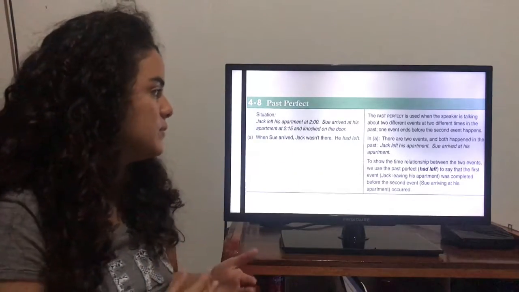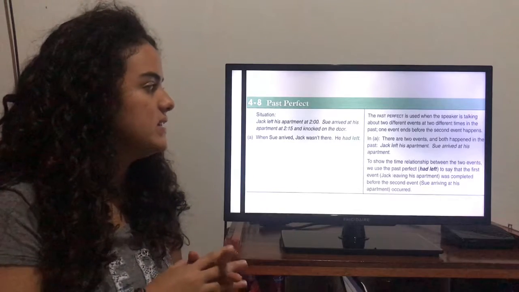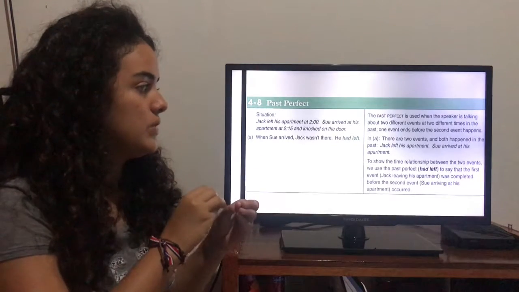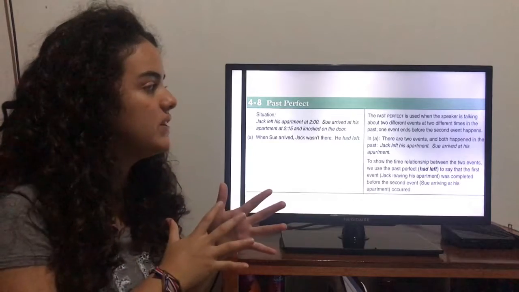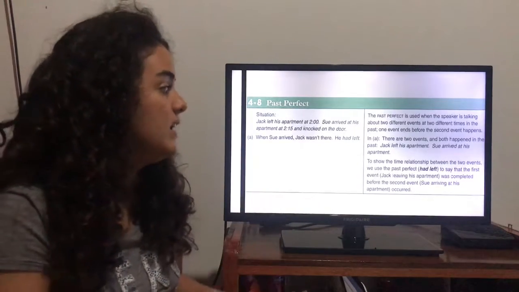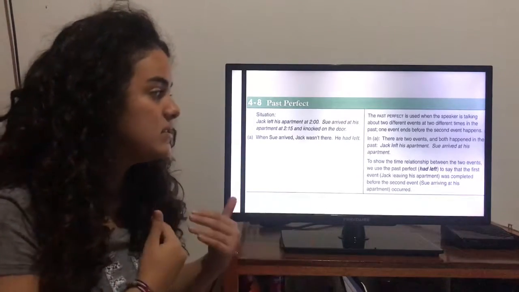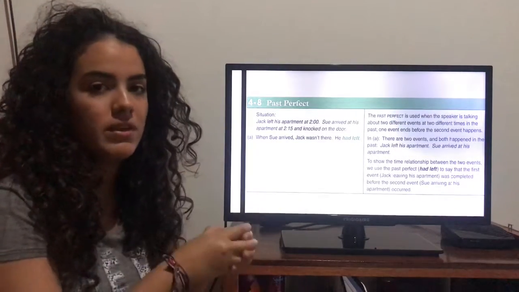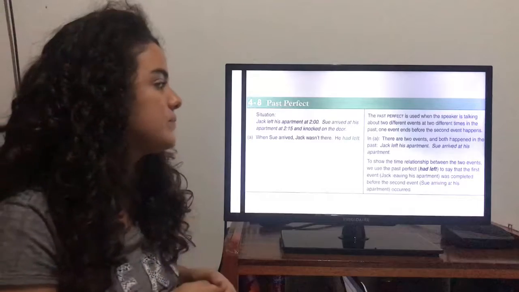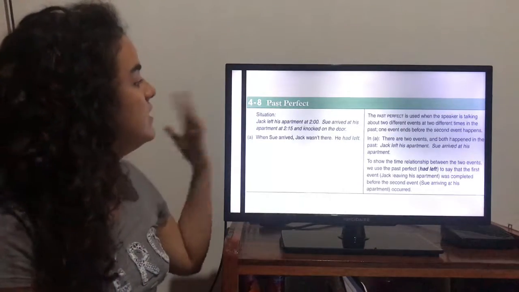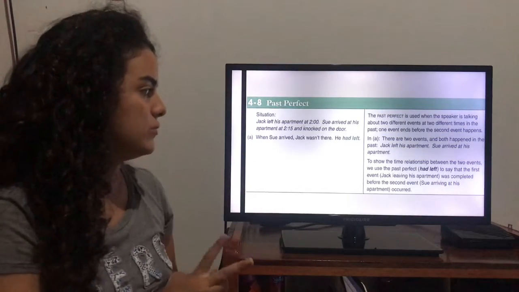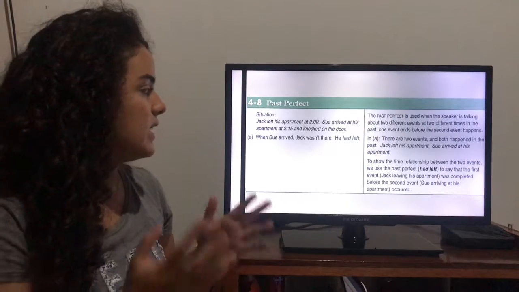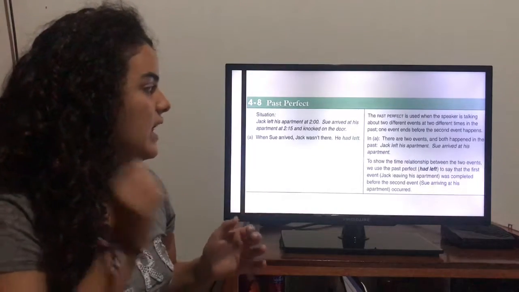Now we have past perfect. Past perfect is used when the speaker is talking about two different events at two different times in the past. One event ends before the second event starts, but they both happened in the past. So we have: Jack left his apartment at 2. Sue arrived at his apartment at 2:50 and knocked on the door.